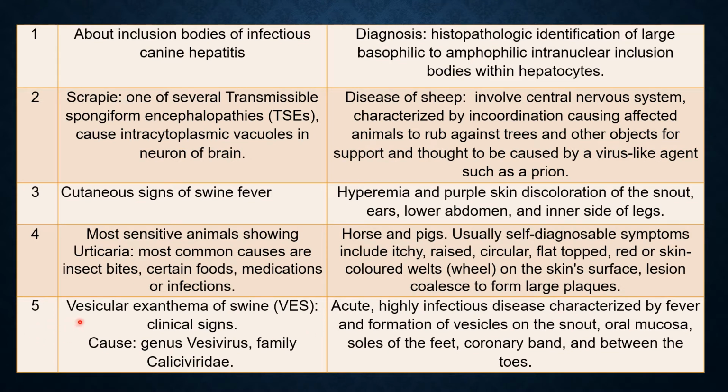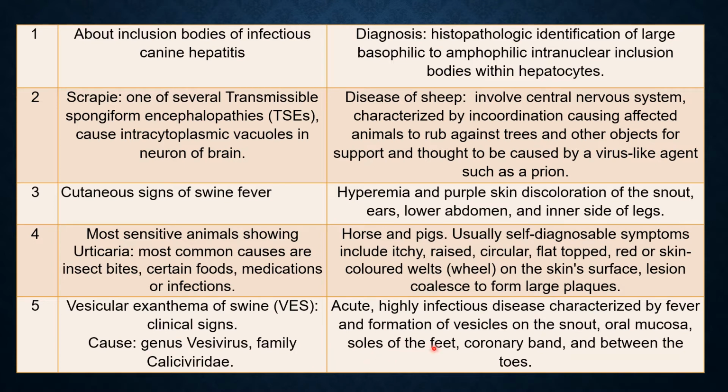Question 5. Vesicular exanthema of swine. In short, it is called VES. In vesicular exanthema, the symptoms are the same as those of vesicular stomatitis and foot and mouth disease. They are difficult to differentiate from this disease. The cause: genus Vesivirus, family Caliciviridae.